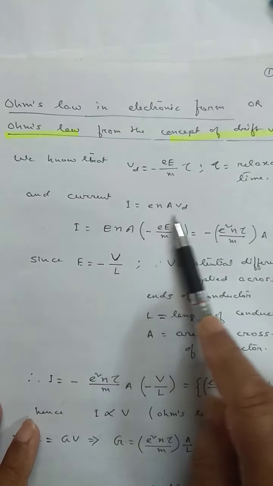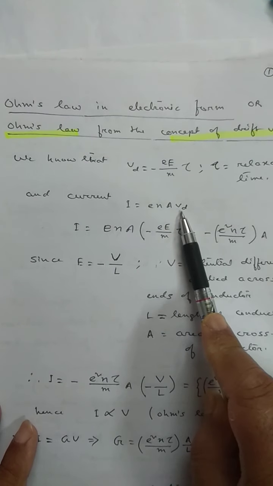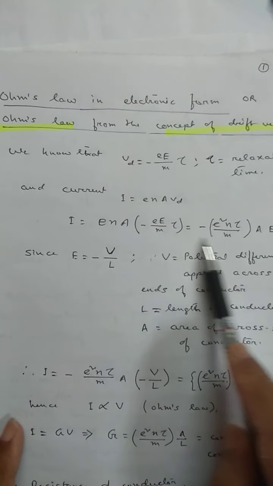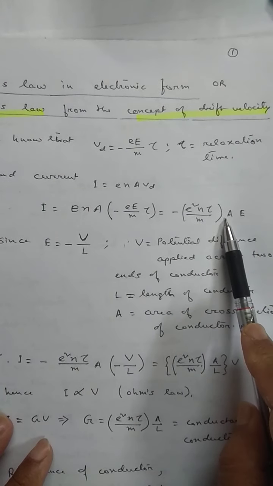So this is the relation between drift velocity and relaxation time. This is the relation between current and drift velocity. Yes or no? So if I substitute Vd here, we will get this.